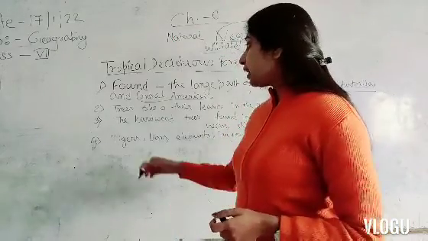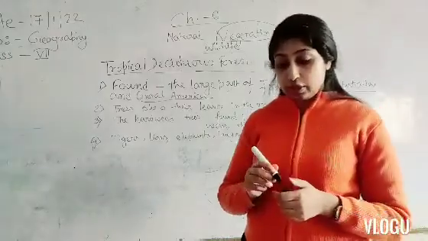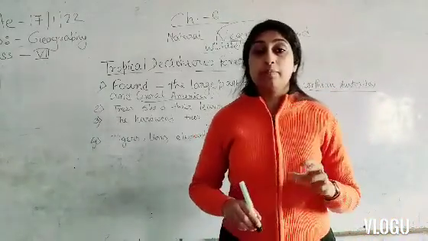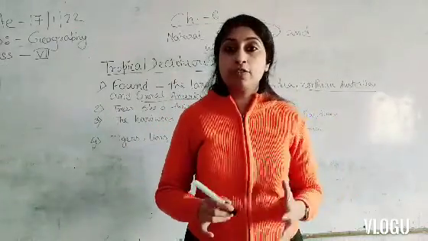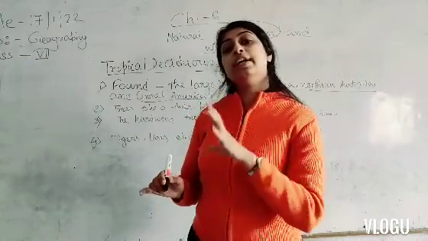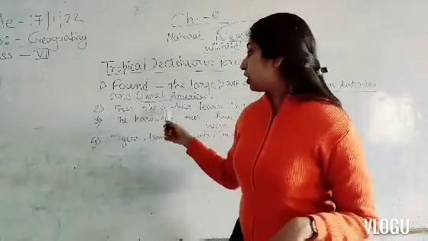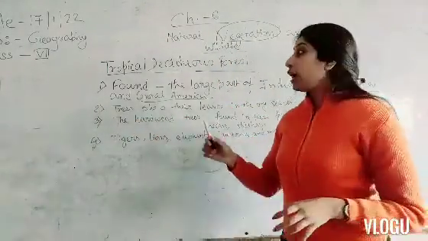After that, trees shed their leaves in their dry season. Here we can see only the seasonal rainfall. Means we cannot find heavy rainfall here. So that's why we only get seasonal rainfall here. So that's why the trees shed their leaves in the dry season.